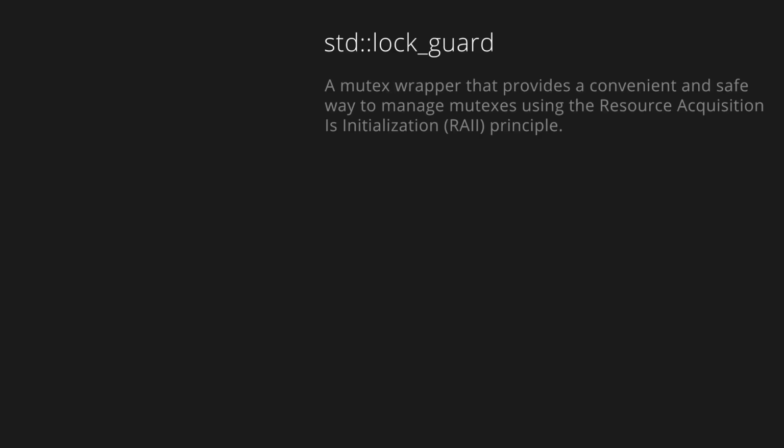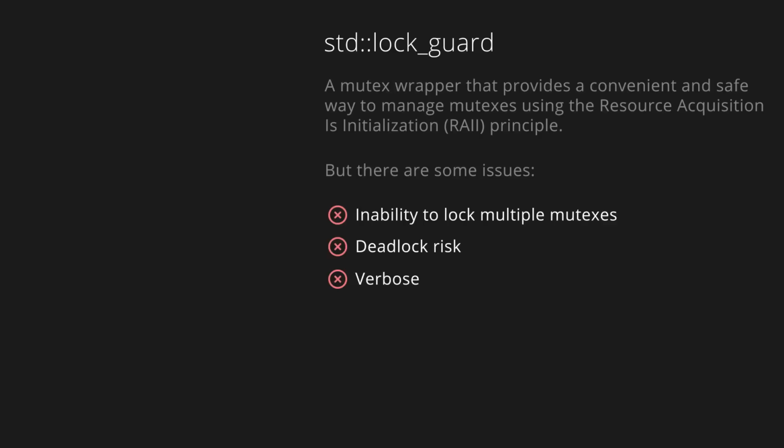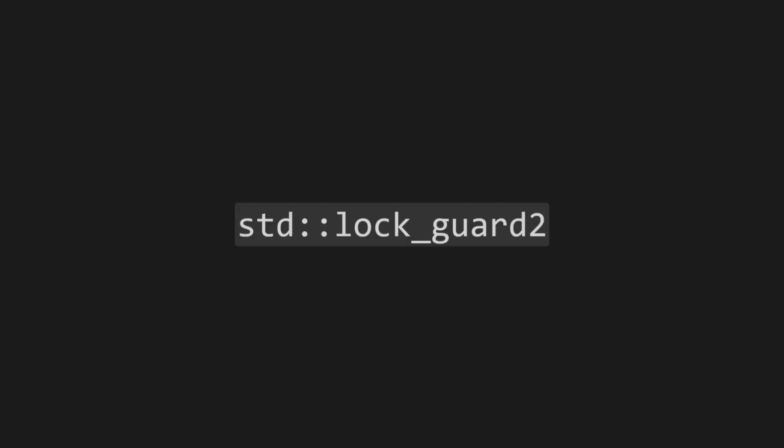The standard library has a mutex wrapper called standard lockguard, but it's not able to lock multiple mutexes. There was a proposal to extend lockguard to include this feature, but that was found to break backwards compatibility, so they made a new mutex wrapper called standard scoped lock. Developers have been critical about the choice of this name. It's hard to remember which one is the old version and which one is the new version based on the name alone. Some developers argue that it should have been called LockGuard2 to make it more explicit that it's the newer version.